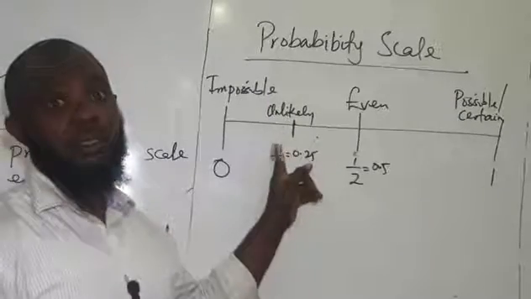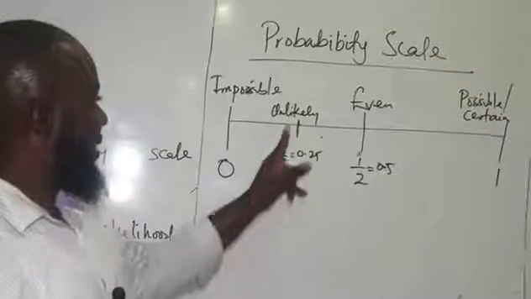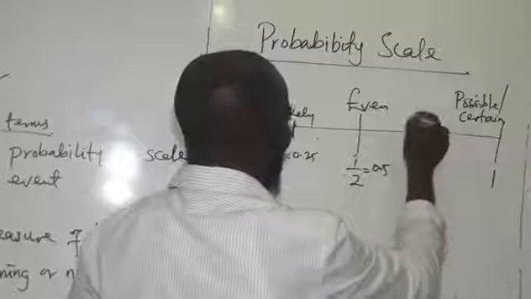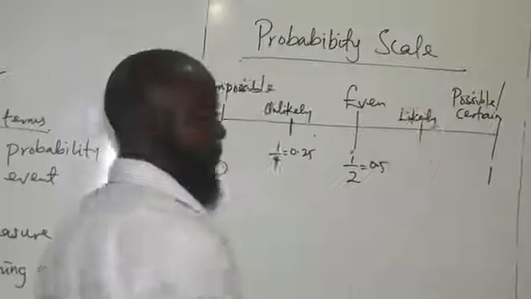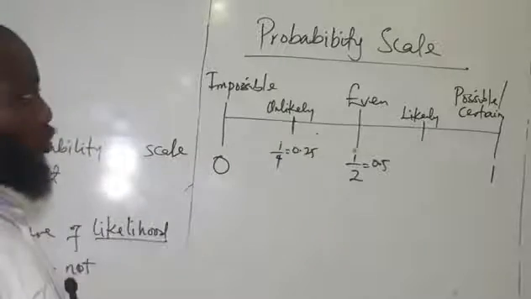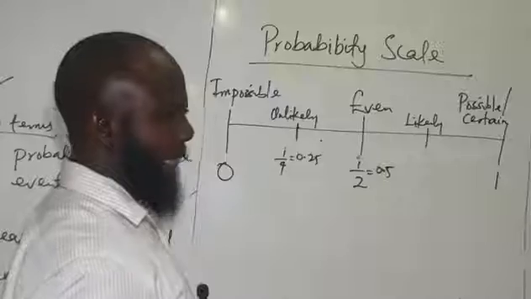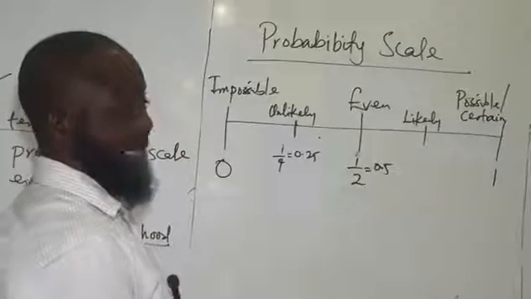Is unlikely, because we are in the season of rain, right? So that is unlikely. Then the fifth one is likely. So the likelihood that it will happen tends towards 1. This thing is likely to happen. It's likely to happen.